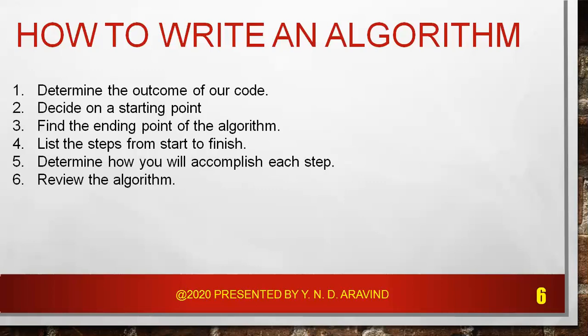So for example, the first step in the pizza algorithm is to search for the recipe online. To do this first step, we need to turn on the computer. Then we need to check to make sure that we are connected to the internet, and we need to open the web browser.